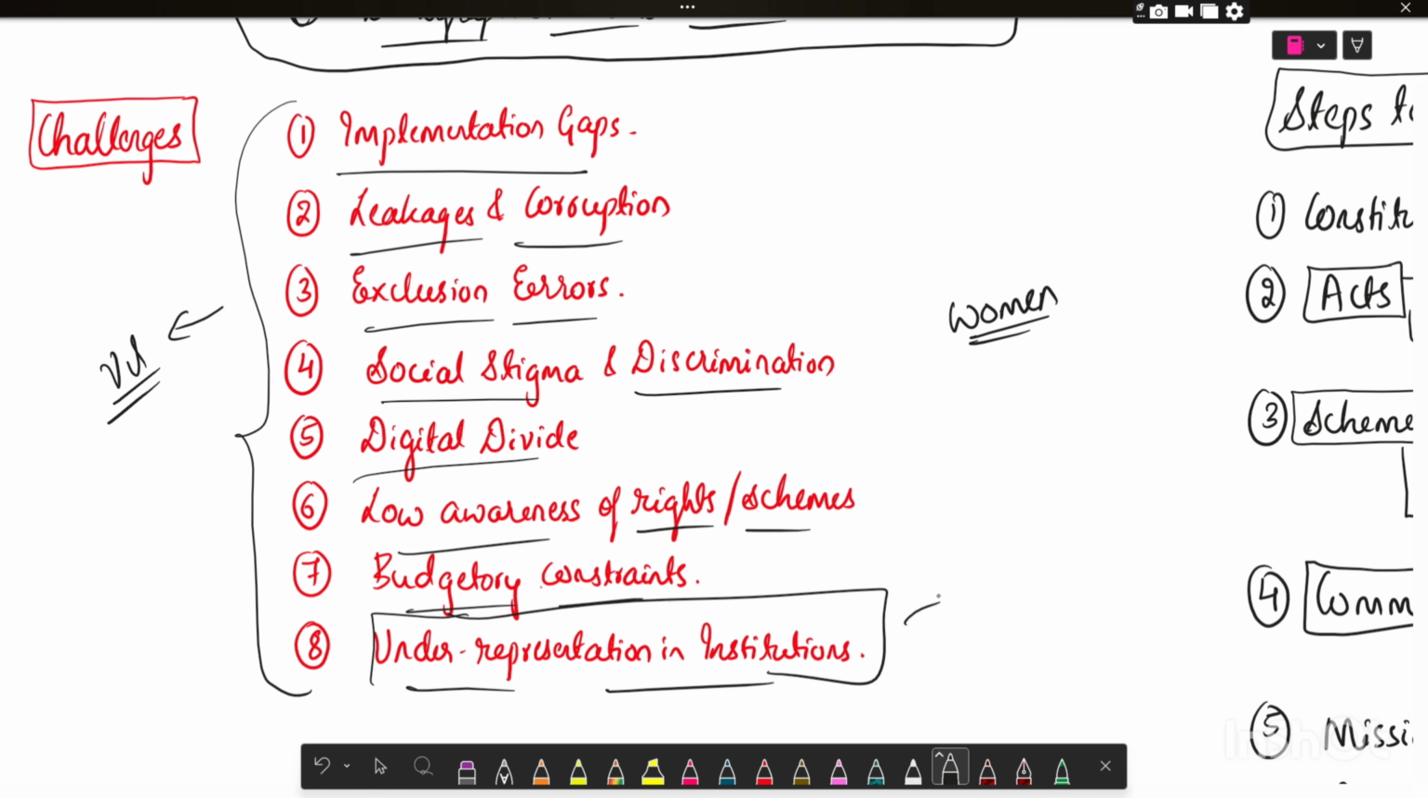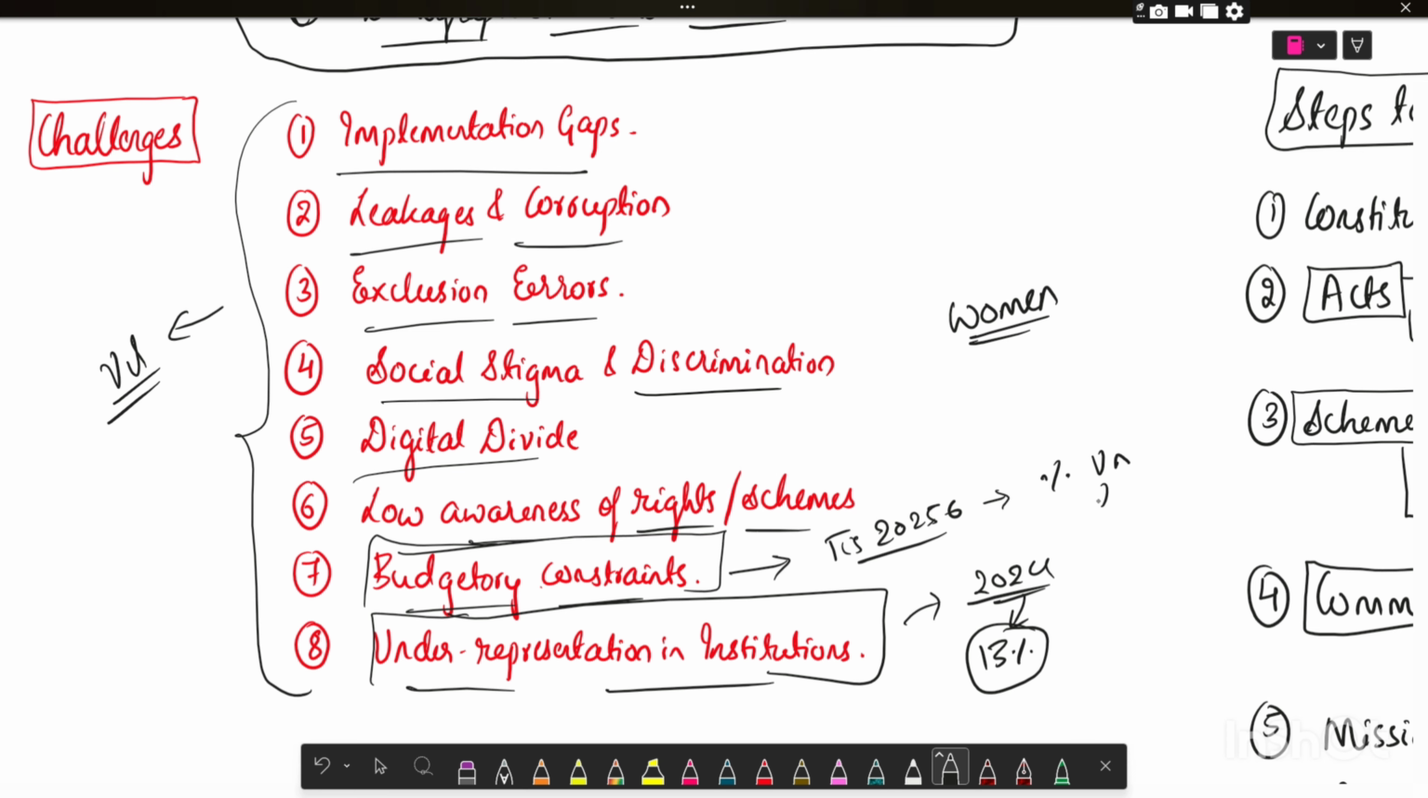underrepresentation in institutions, for example, Lok Sabha 2024 has a women representation of only 13%. Also, in the point of budgetary constraints, you can quote the fiscal policy of 2025-26: the percentage of the Union Budget for women is only 8%. And also, in the point of digital divide, only 56% of rural women have mobile phones. On the contrary, 81% of men have phones.